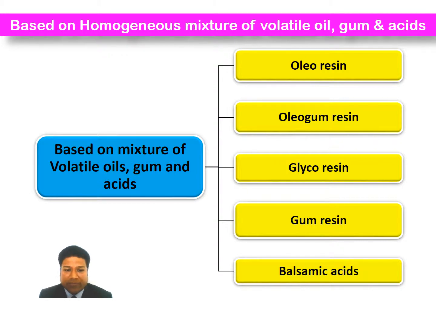Balsam and balsamic acids. These are the resins in combination with aromatic acids like cinnamic acid and benzoic acid. Example, balsam of Tolu, balsam of Peru, and storax. Gum resins are the resins in homogeneous combination with gum. These have soothing properties. Example, myrrh.